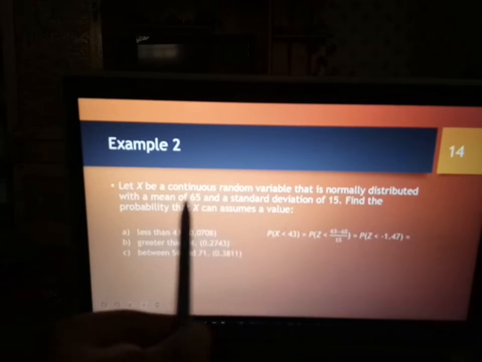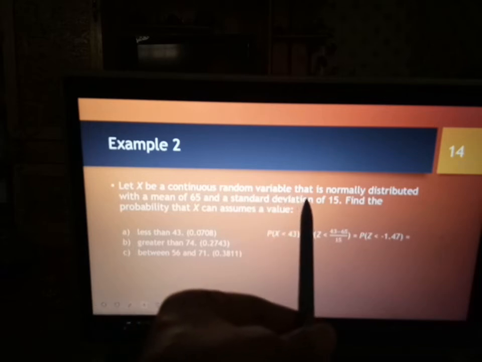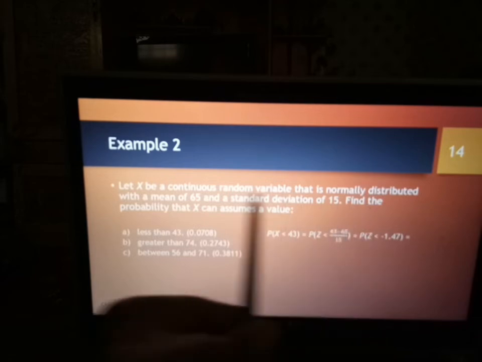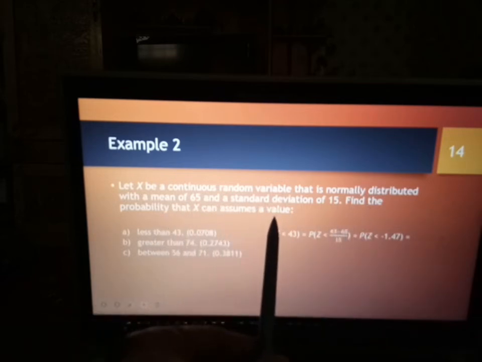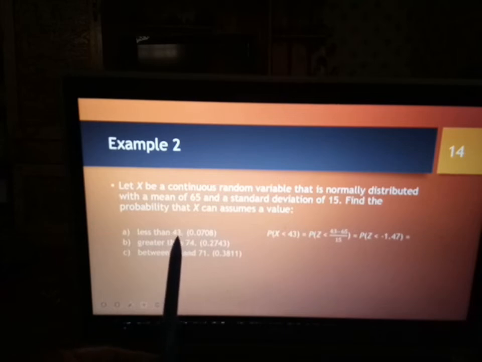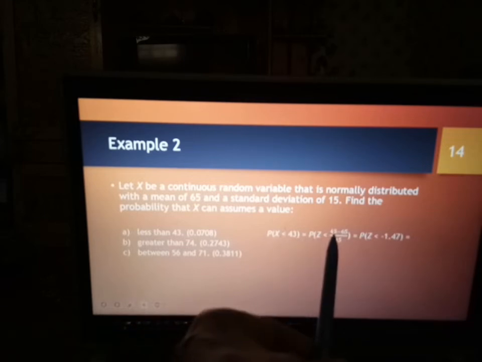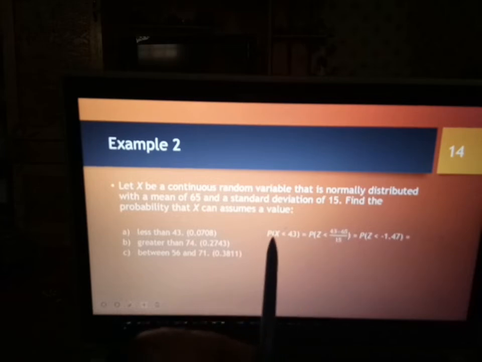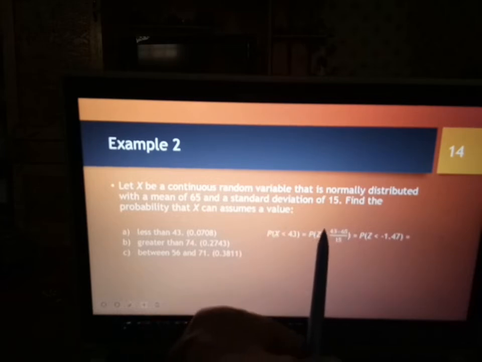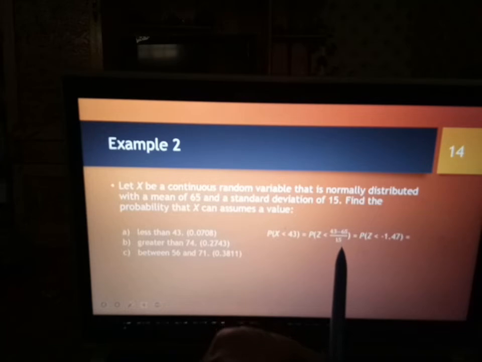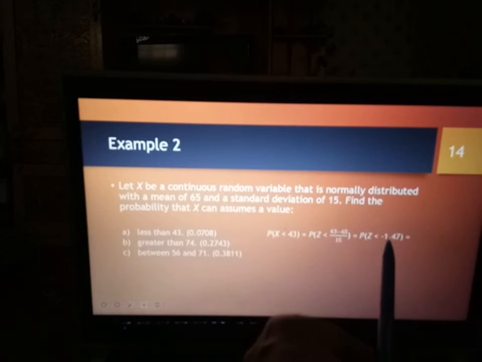Okay, second example. Let X be a continuous random variable that is normally distributed with mean 65, standard deviation 15. Find the probability that X can assume a value which is less than 43. Okay, kalau X less than 43, kita kena convert dulu kepada Z. Okay, nak jadikan Z ni X tolak mu over sigma. So bila X tolak mu over sigma, X akan jadi Z. So 43 tolak mu 65 given and sigma 15. So calculate yang ni, akan jadi probability Z less than negative 1.47.